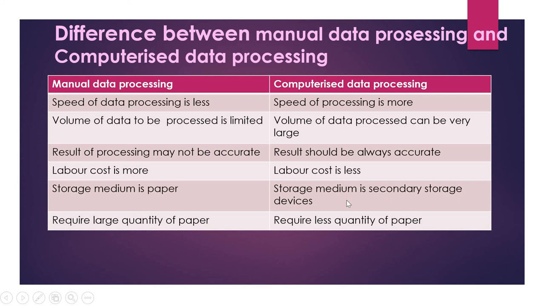Then the last difference is the quantity of paper required. For the calculations and processing, we need a large quantity of paper in manual data processing. In computerized data processing, less quantity of paper is required. These are all the differences between manual data processing and computerized data processing.